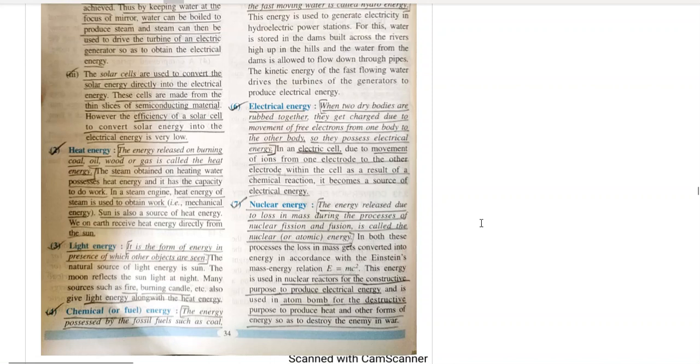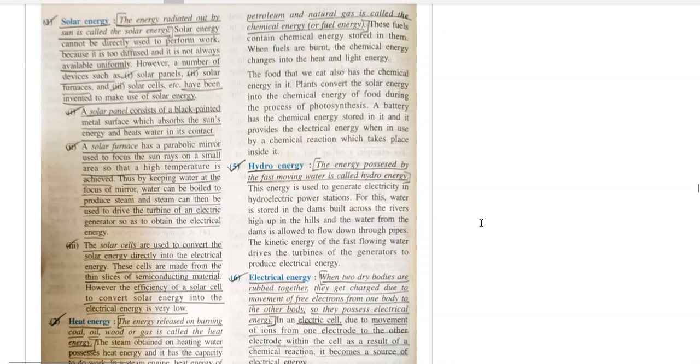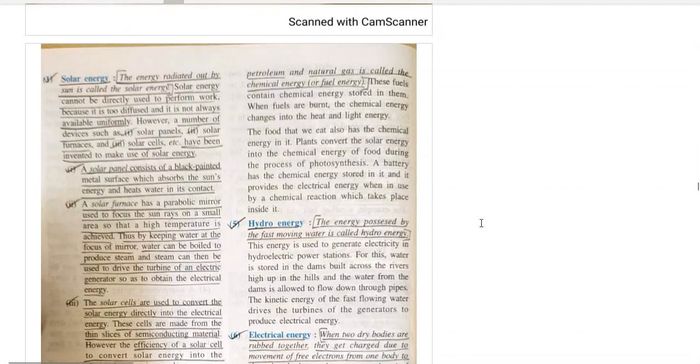The energy possessed by fossil fuels such as coal, petroleum and natural gas is called chemical energy or fuel energy. These fuels contain chemical energy stored in them. When fuels are burned, chemical energy converts into heat and light energy. Food that we eat also contains chemical energy. Plants convert solar energy into the chemical energy of food during the process of photosynthesis.